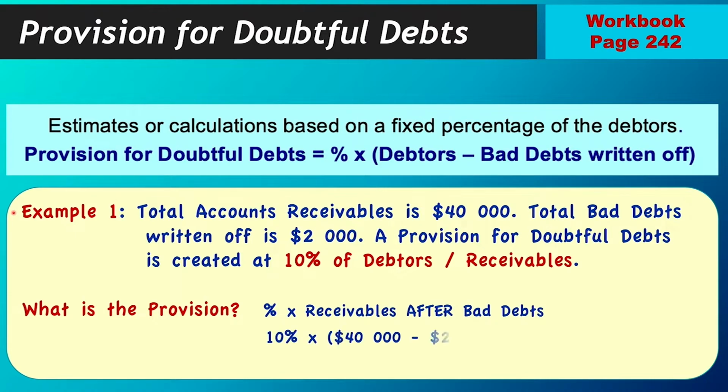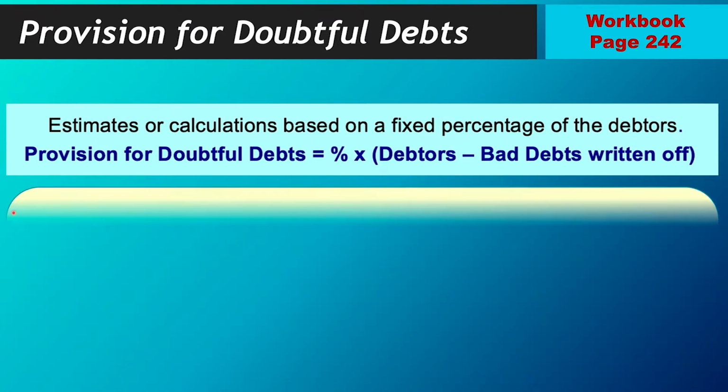That means it's 10% of the 40,000, which is your receivables, minus your bad debts, which is 2,000, and that gives you a provision of 3,800. Real nice and easy. Pause the video, write it down in your notebooks. We're moving on to the next example, which is just as easy.